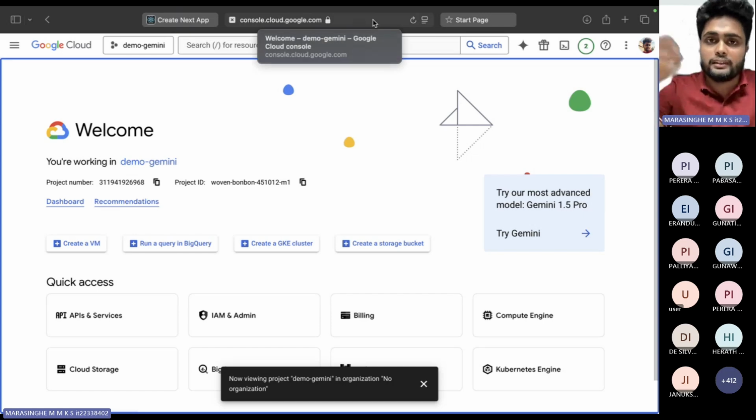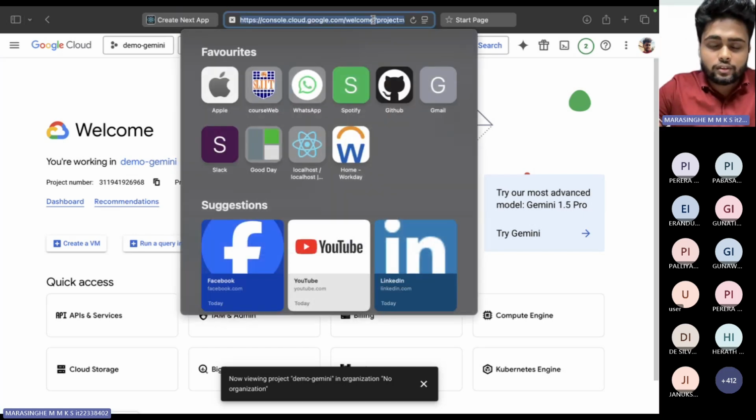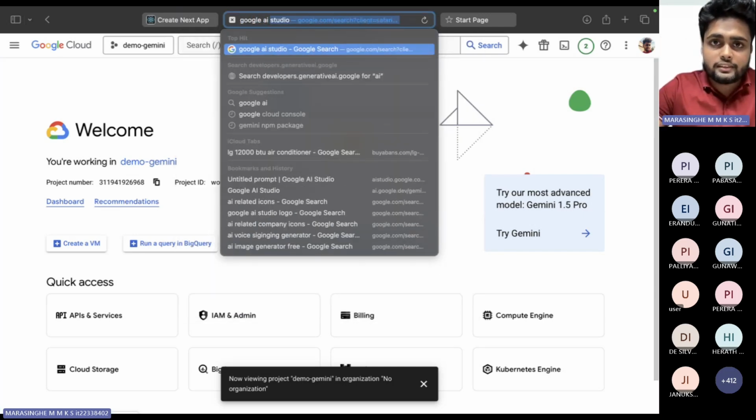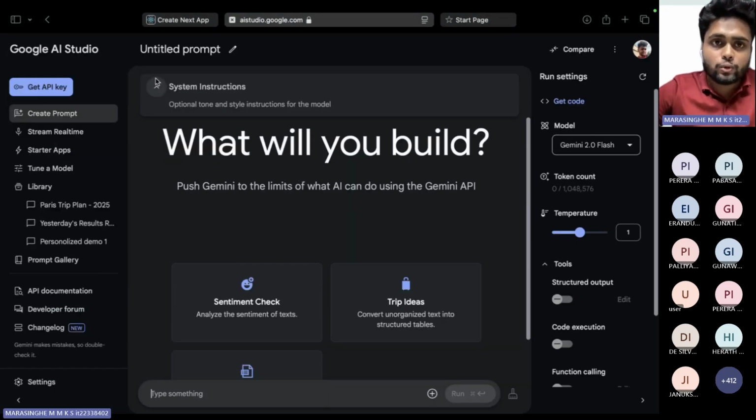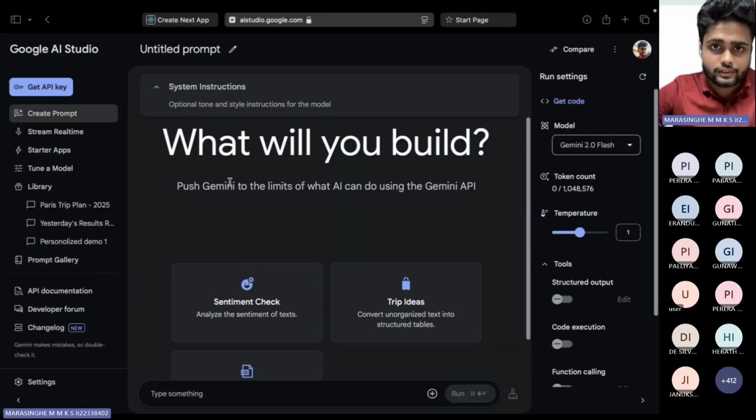Then search for Google AI Studio and go to Google AI Studio. There will be an option called Get API Key.